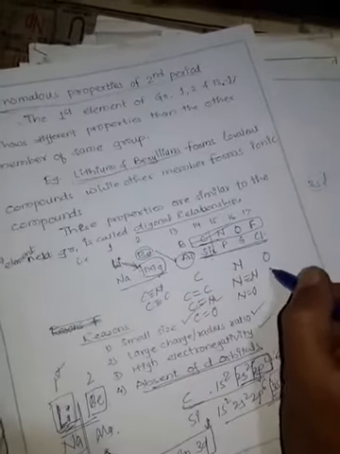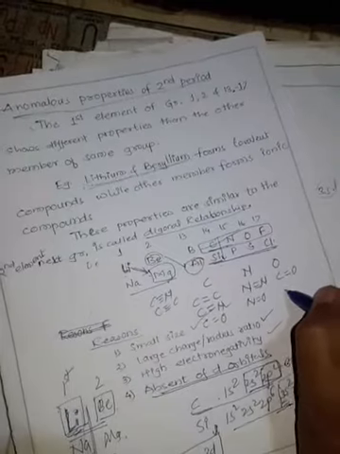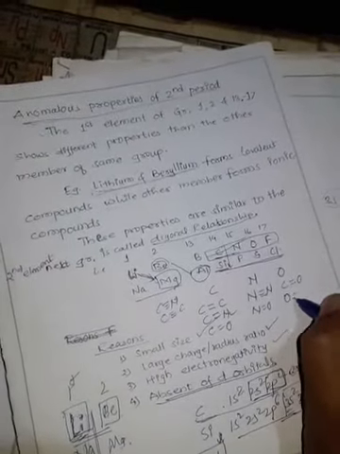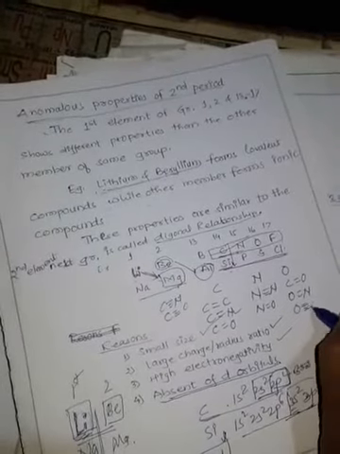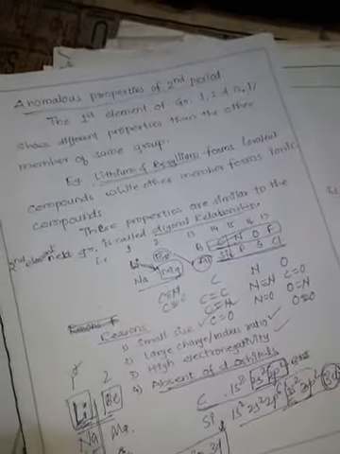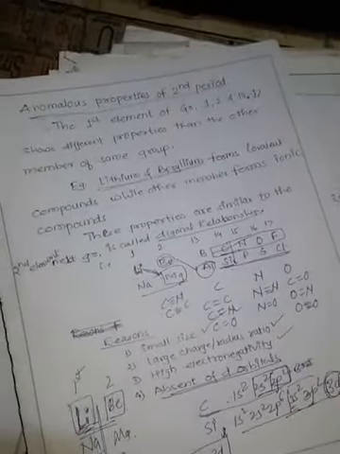Oxygen can form a double bond with carbon and a double bond with nitrogen, and there is a double bond between two oxygen atoms, so the oxygen molecule can form. So carbon, nitrogen and oxygen can form multiple bonds, while the members of the same group, that is the carbon family, nitrogen family, or oxygen family, such as sulfur, phosphorus, and silicon, are not capable of forming multiple bonds.